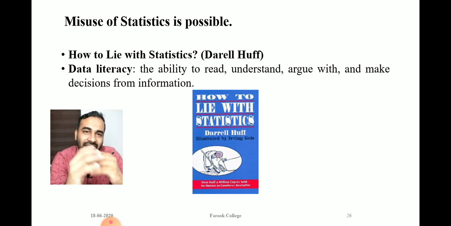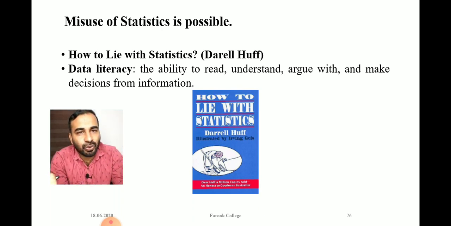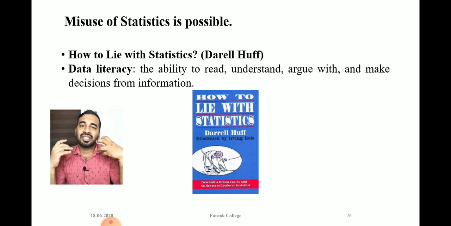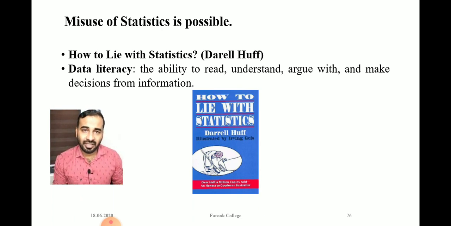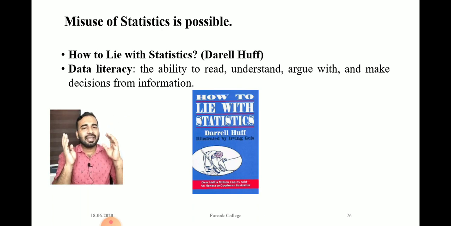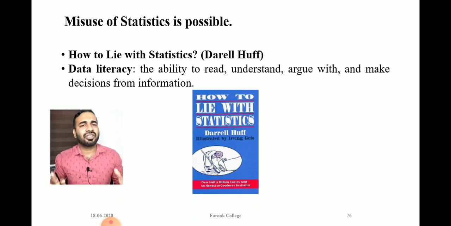He mainly focused on how we can misuse statistics, how the journals and researchers misuse statistics, and how common people are cheated by various statistical tools.